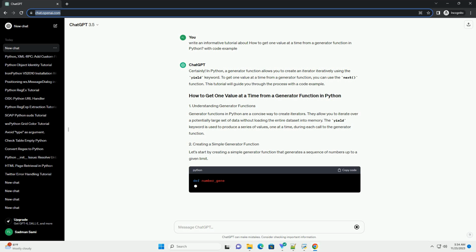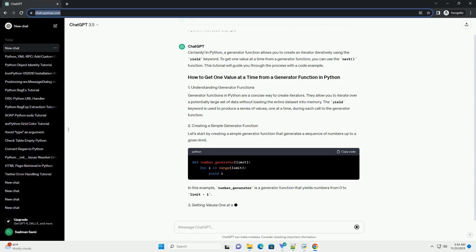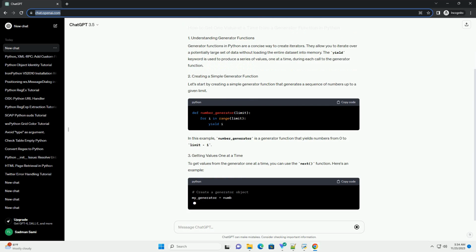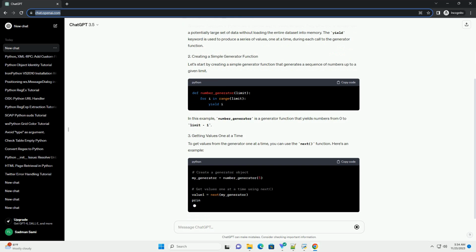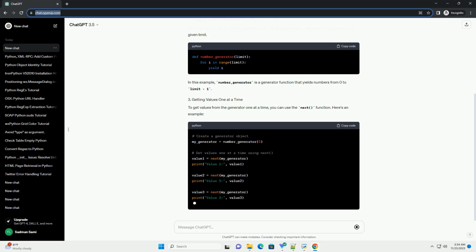Generator functions in Python are a concise way to create iterators. They allow you to iterate over a potentially large set of data without loading the entire dataset into memory. The yield keyword is used to produce a series of values, one at a time, during each call to the